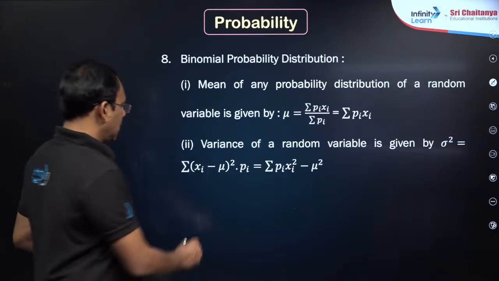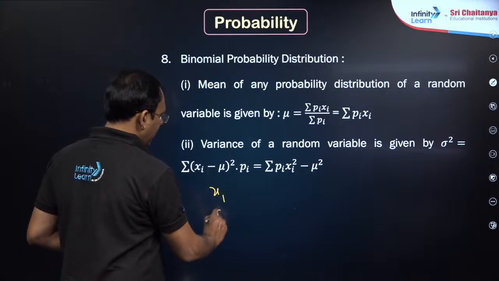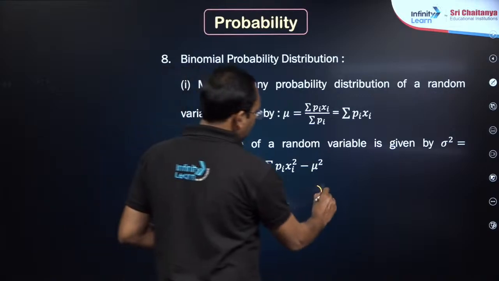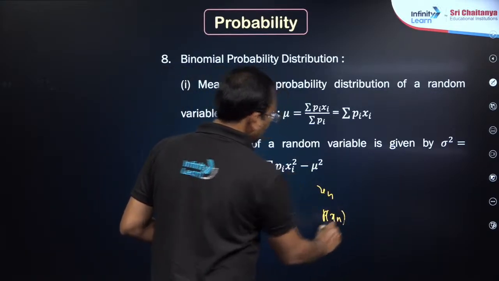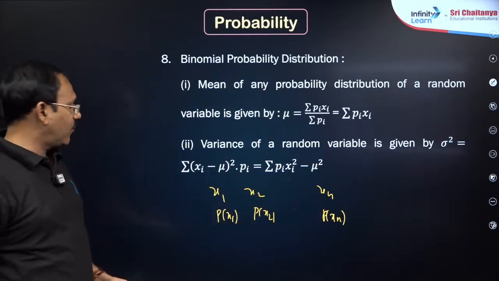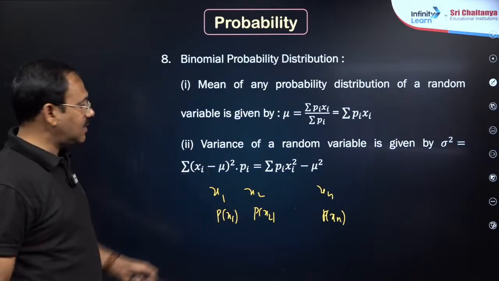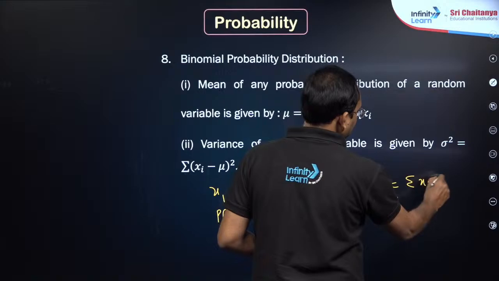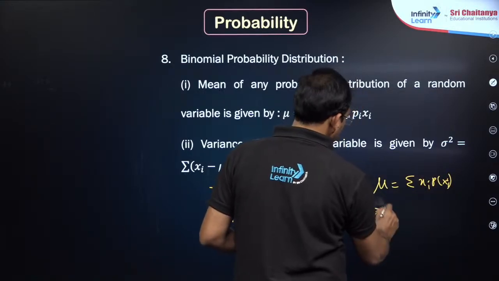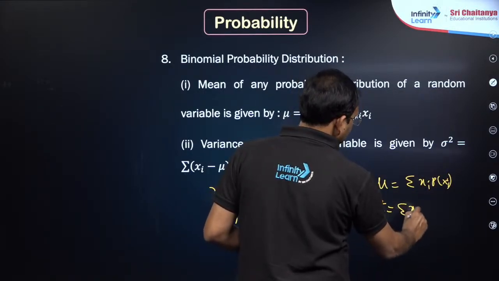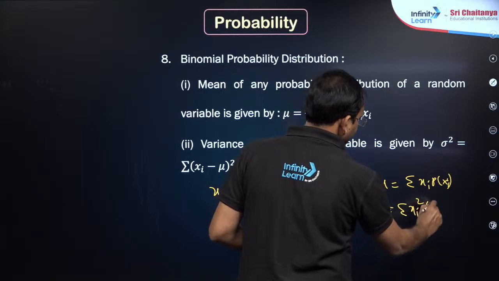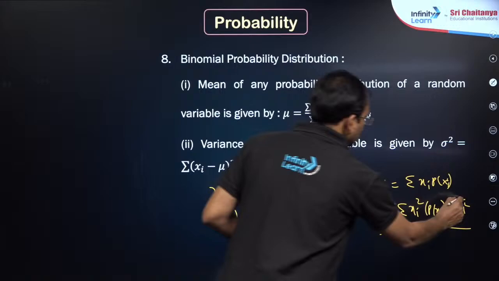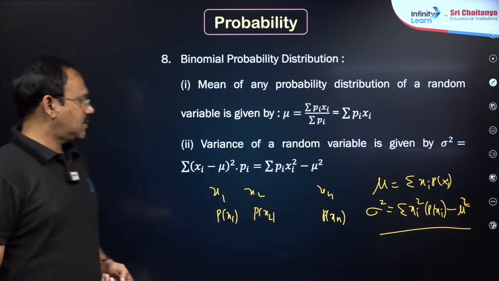Probability distribution means you will be given x1 P of x1, x2 P of x2 and so on, xn P of xn, okay. The sum of the probabilities must be 1 and sigma xi pxi is the mean. Mean mu is equal to sigma xi pxi and variance is equal to sigma xi square pxi minus mu square, this is the formula for variance.